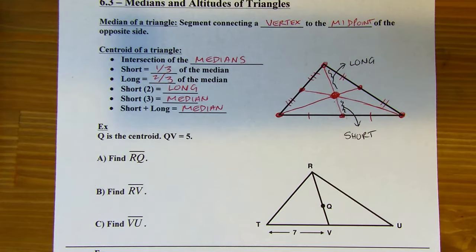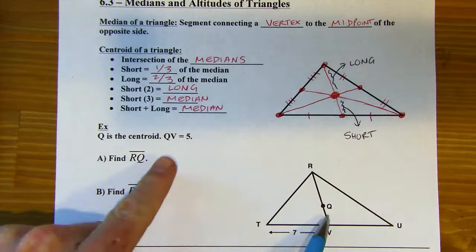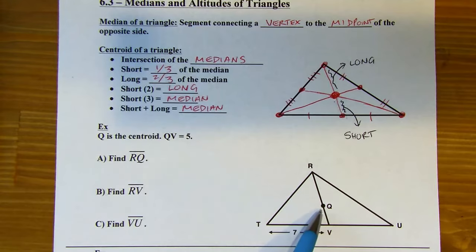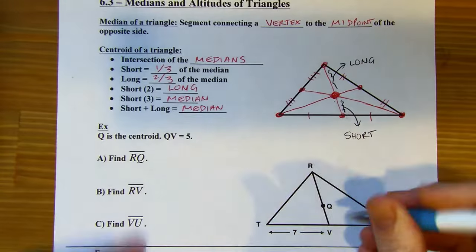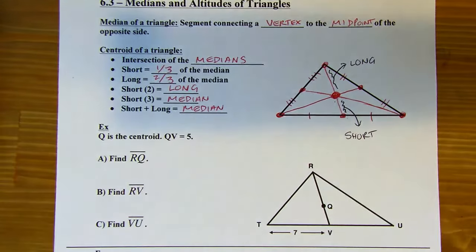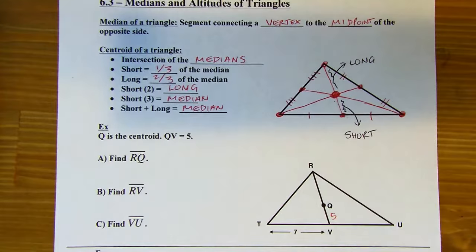All right, so let's use that piece of info on this next example. Okay, this says Q is the centroid. We have to know that this is the centroid, not just some random point in there. Okay, and then we're told that QV is 5. So let's put that in the picture here. QV, that's this segment, is 5.